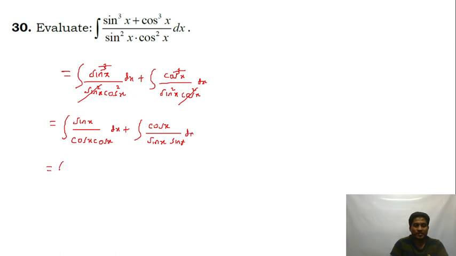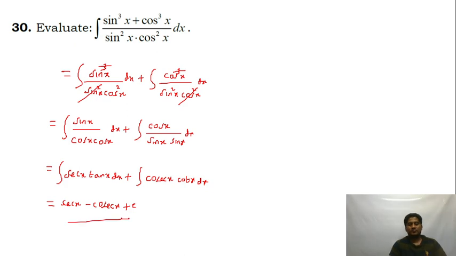1 by cos is sec, sin by cos is tan. So this becomes sec x into tan x dx, and then plus integration of 1 by sine is cosec, and we will get cosec x into cot x. Integration of sec x tan x will be equal to sec x. Integration of cosec x cot x is minus cosec x plus c. That's the answer, guys.